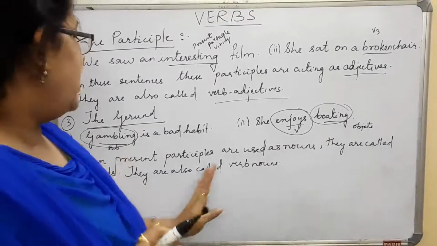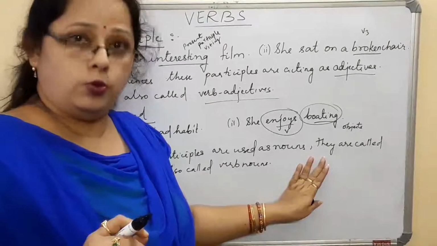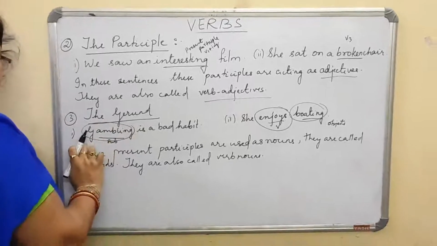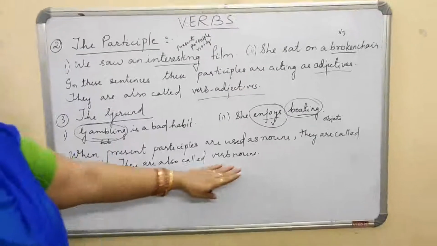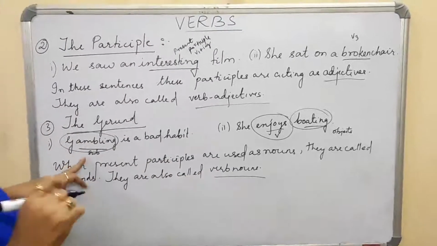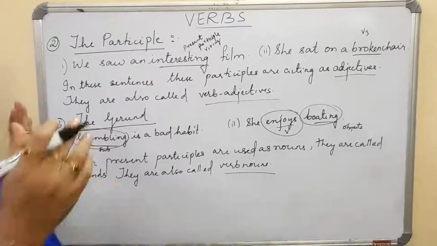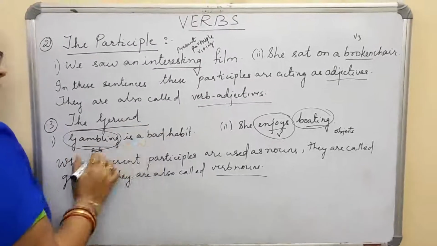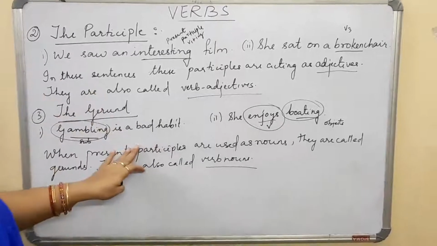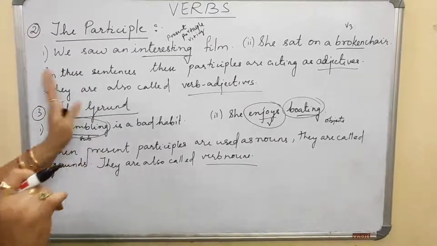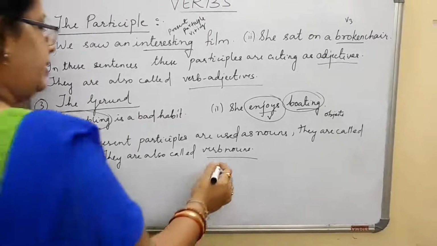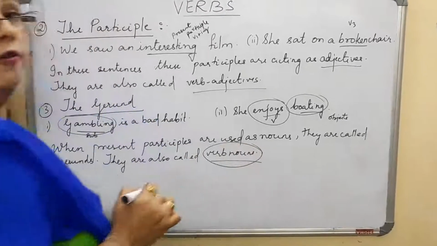Sometimes present participles are used as nouns. As it is a subject, it is a noun here, so they are also called verb nouns. You see, gambling is a verb, but it is used as a subject in the sentence. Gambling is the subject part, and is a bad habit is the predicate part. So this is also a noun we can say. A verb used as a noun is known as a verb noun.